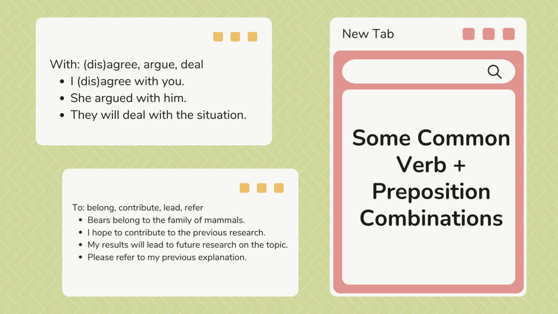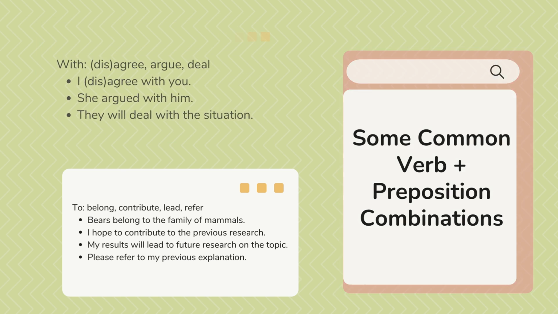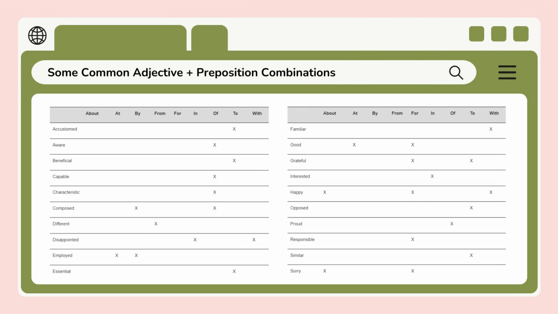We can also have to, that is a very common verb plus preposition combination. We have belong to, contribute to, lead to, and refer to. Well, those are some of the common combinations that we have over there, with verbs and now with some adjectives.